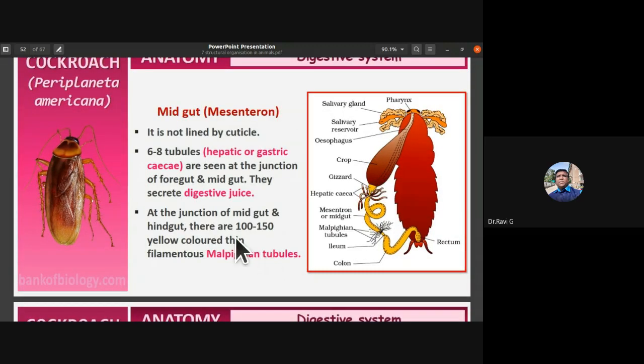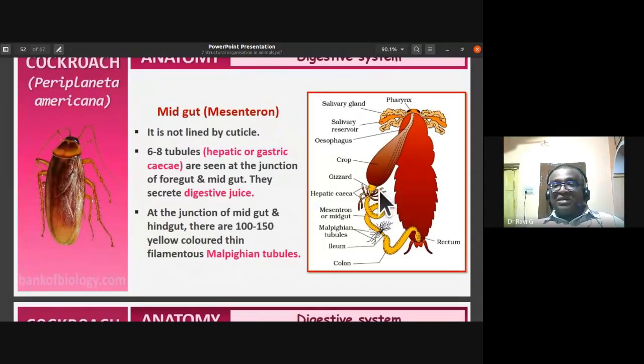That is one difference. At the junction of the foregut and midgut, they have 6 to 8 tubules, which we call hepatic caeca or gastric caeca. They secrete digestive juice. Just as the liver secretes bile juice in higher animals, here the hepatic caeca secrete the digestive juice.